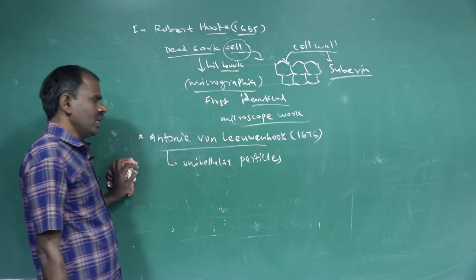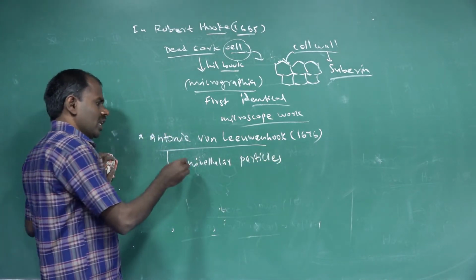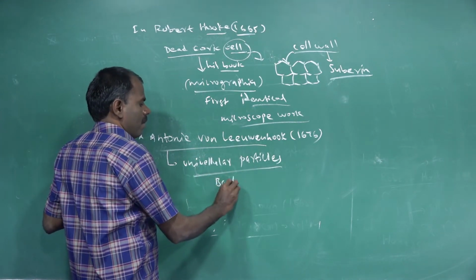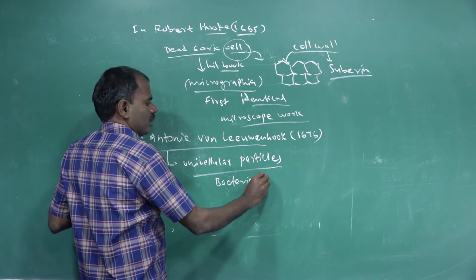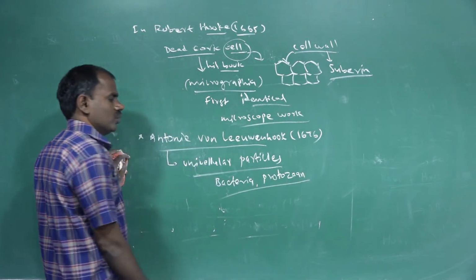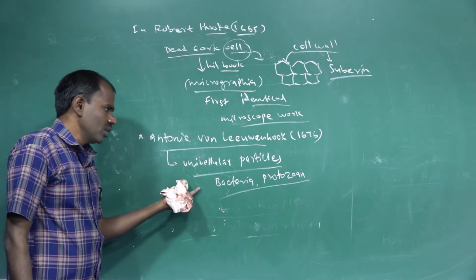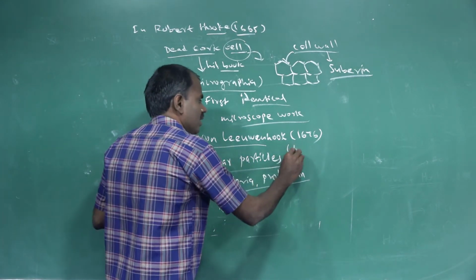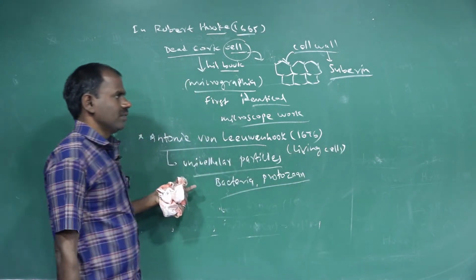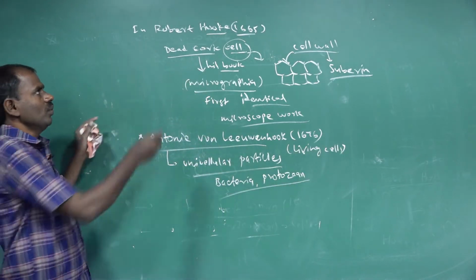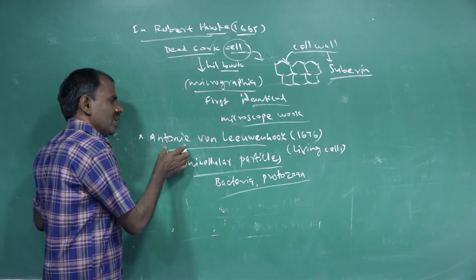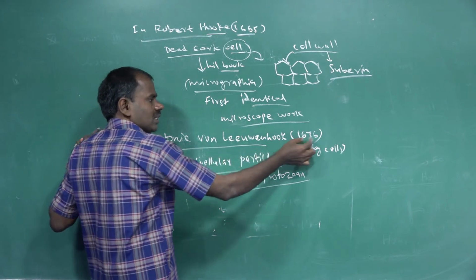He observed bacteria and some protozoans, the unicellular organisms. These are living cells. The first dead cells were found by Robert Hooke. The first living cells were found by Anton von Leeuwenhoek in the year 1676.